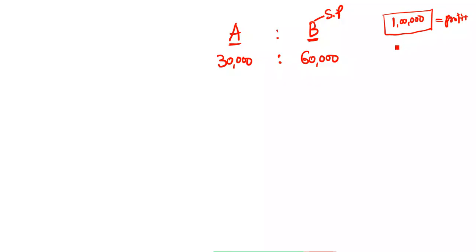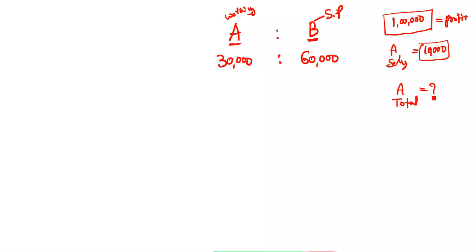Now A is a working partner, kada. A is working, and free ga work chestara meru? No. Okay, A takes a salary, for example, 10,000 rupees. A's salary is 10,000 rupees. Find out A's total share.